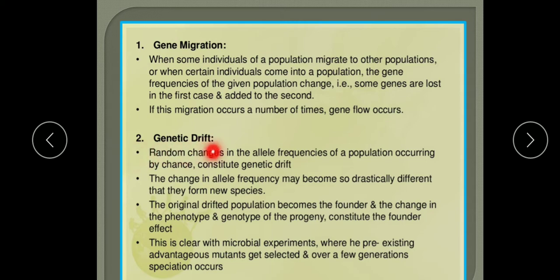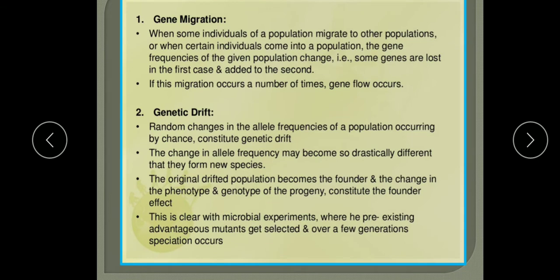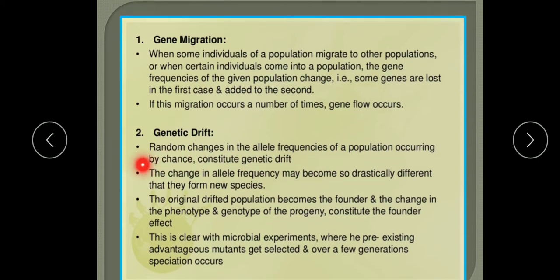Genetic drift is inversely related to the Hardy-Weinberg principle. It is seen usually in a small isolated population. So genetic drift is random changes in the allelic frequency of a population occurring by chance.